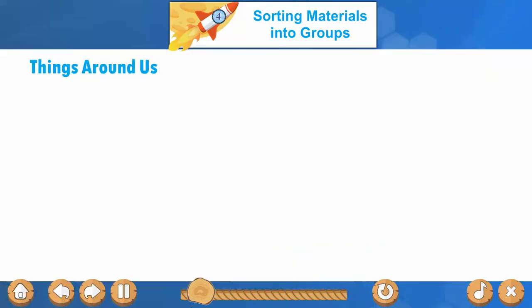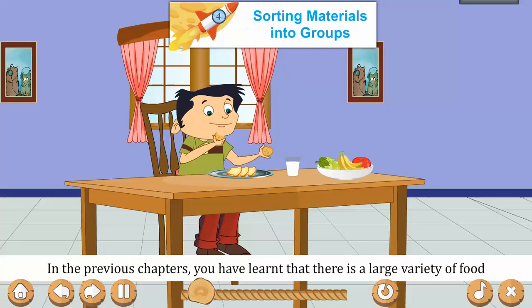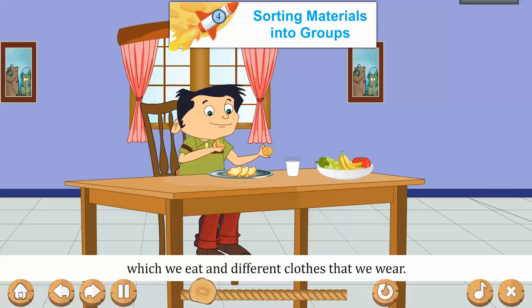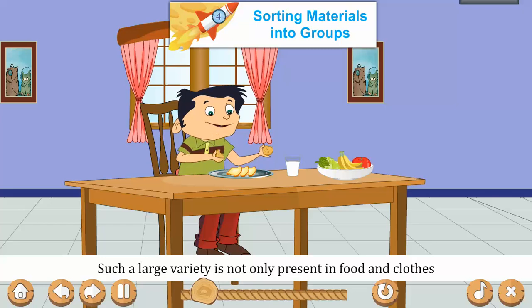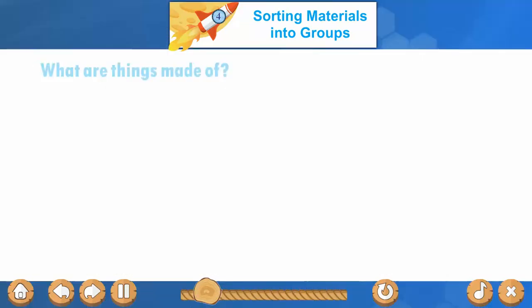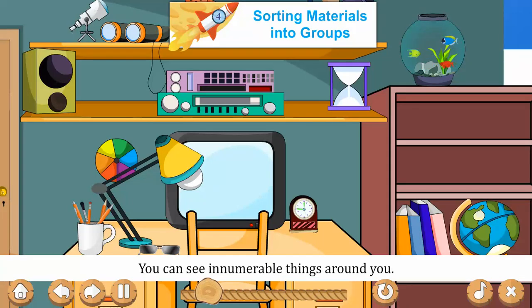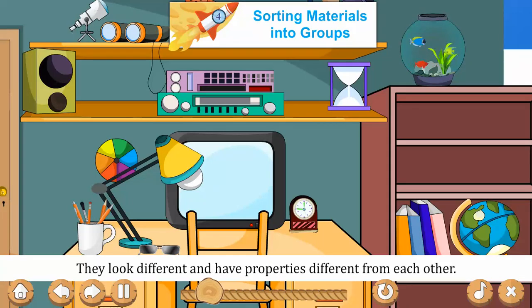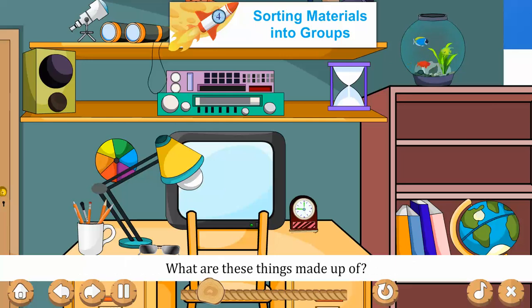Things around us. In the previous chapter, you learned that there are a large variety of food which we eat and different clothes that we wear. Such a large variety is not only present in food and clothes, but also in different kinds of things that we use in our daily life too. What are things made of? You can see innumerable things around you. They look different and have properties different from each other. What are these things made up of?